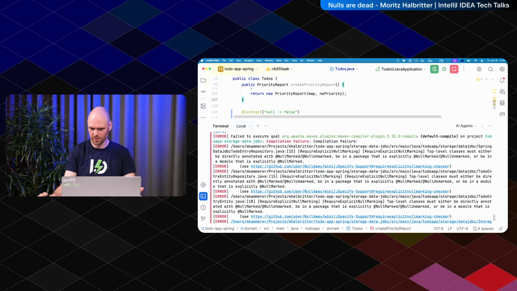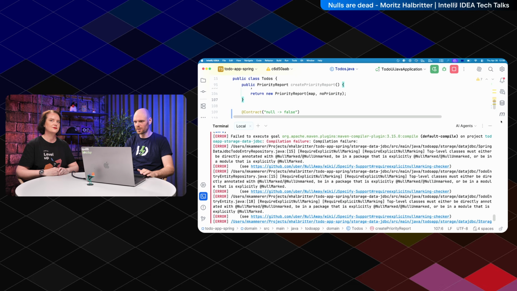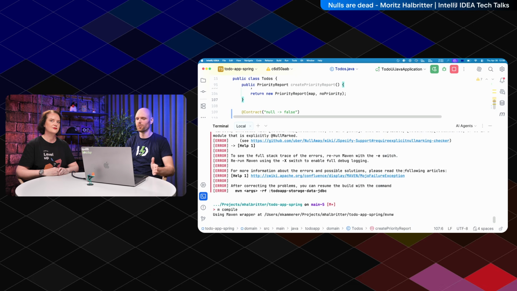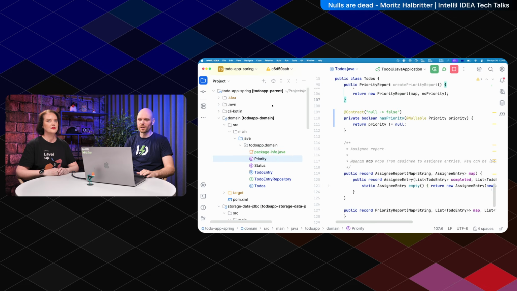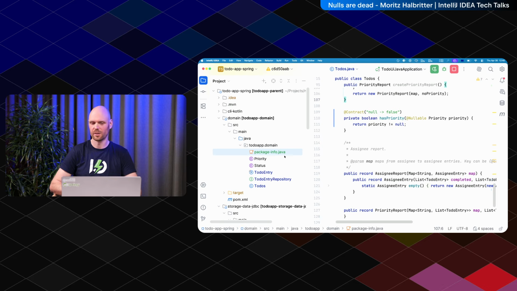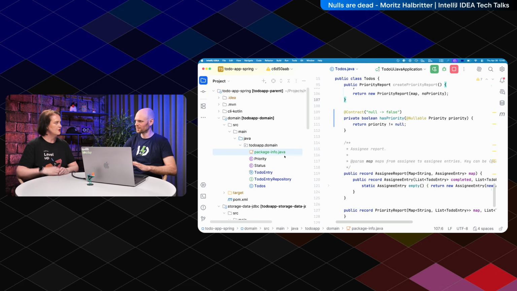We have a lot of other stuff. It screams at us because this is not working, but it still screams at us for the other modules. So you have to put this package-info file in every package you have, and if you create a sub-package, you have to put it there as well. Yes, because there are no sub-packages in Java. They don't have inheritance from one top-level package to the lower ones. So you have to put it everywhere.